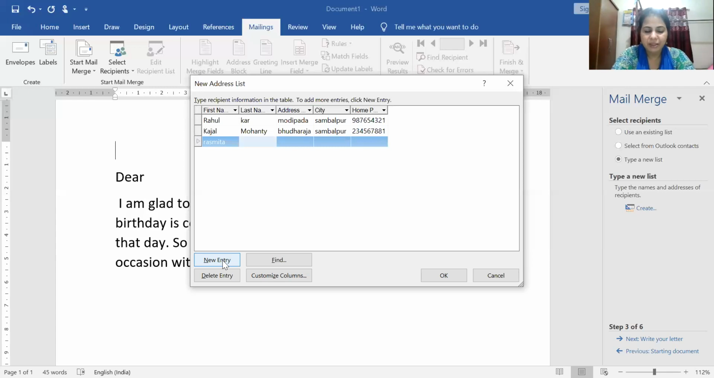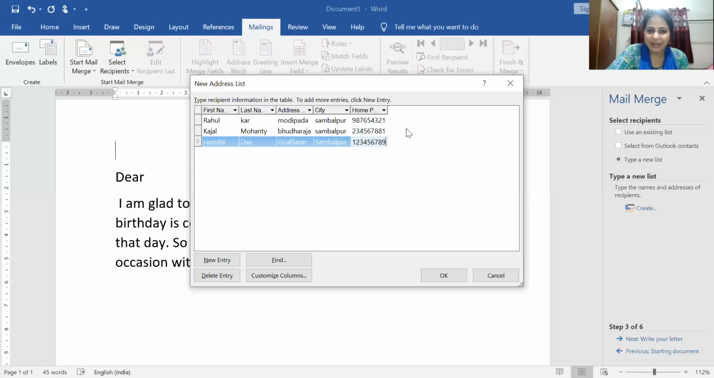Then I have given Smita Das. Okay, then I am giving Gol Bazaar. Then I am giving Sambalpur. Then the phone number, I have to press the tab key to go to the next line. Any number I am just typing for your demo purposes. Now once I finish, if you have 10 friends then you have to enter 10, but I am showing you, so I am just putting 3 names here.